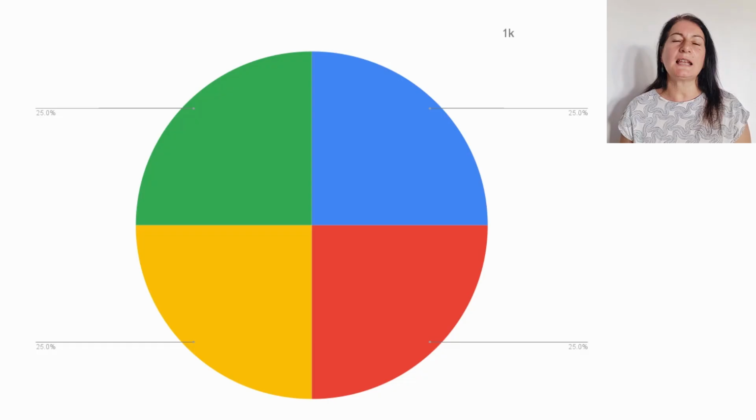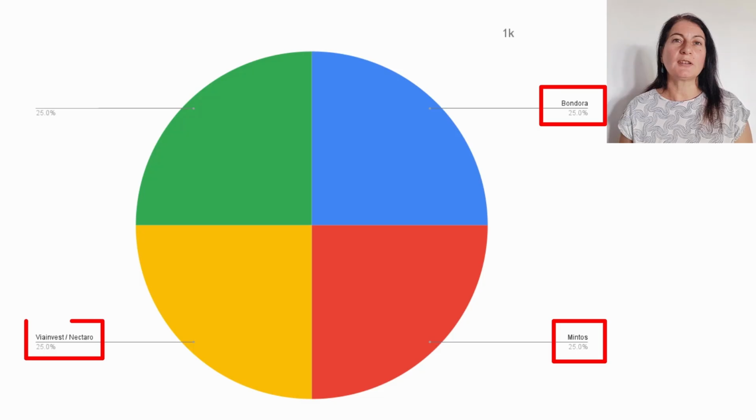So here is how the 1,000 euro portfolio would look like. I would invest 25% in Mintos, another 25% in Bondora, 25% in Via Invest, and 25% in Debitum. Now, if you want to start investing in any of these platforms besides the returns they already offer us, they usually offer a welcome bonus for new investors.